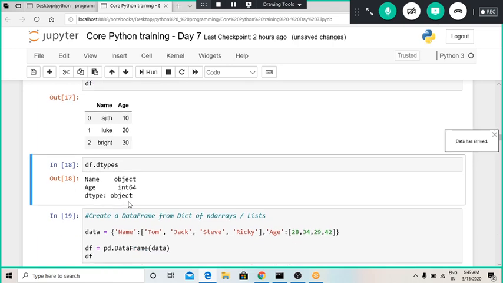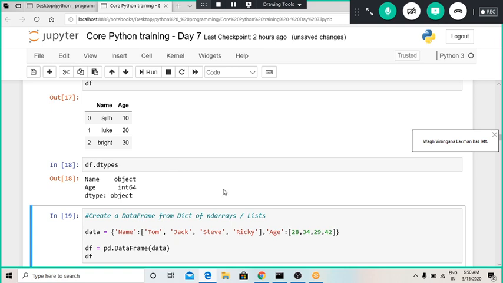Okay, now for getting the data type of each and every variable, we can use this inbuilt function dtypes, and it will provide us whatever the data type is of that particular column. Basically, whenever you are using a very large data frame, a data frame which has like 10 columns, and you wanted to know the data types of each and every column, you can use this dtypes function.